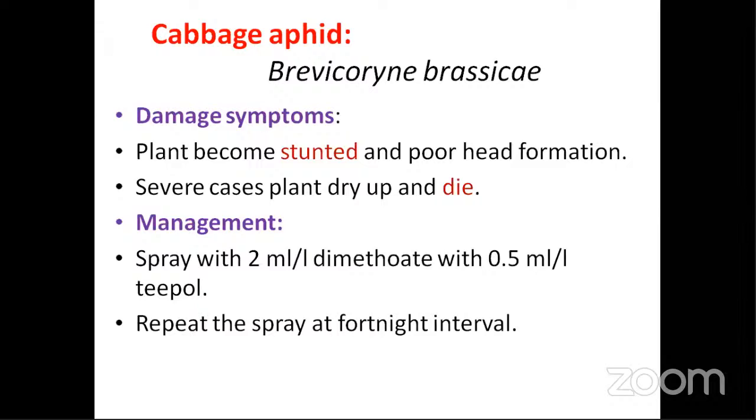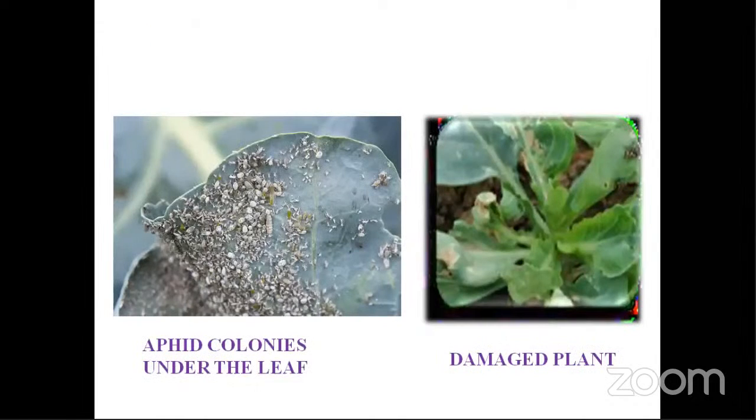Next, you can repeat the spray after a week. What spray do you go for? Dimethoate spray. And here we have aphid colonies. If you don't see the aphids on the leaf surface, just turn the leaf. You will see many aphids feeding on the underside of the leaf, sucking the sap. If they completely suck the juicy part, the leaves will be dry, crinkled, and very deformed.